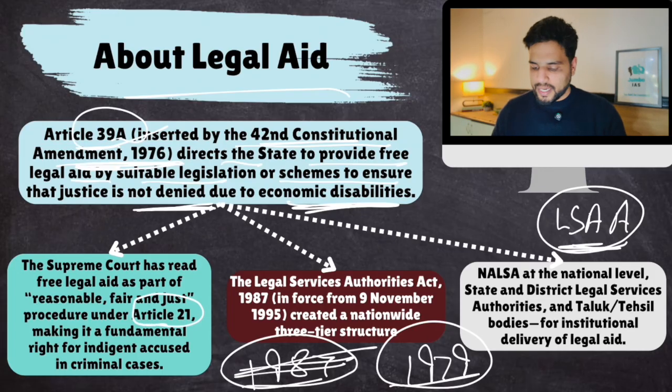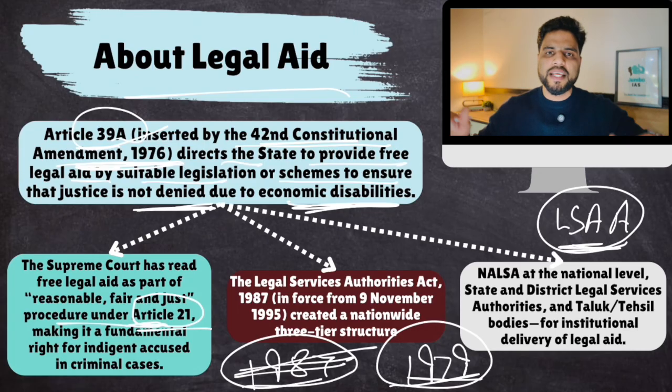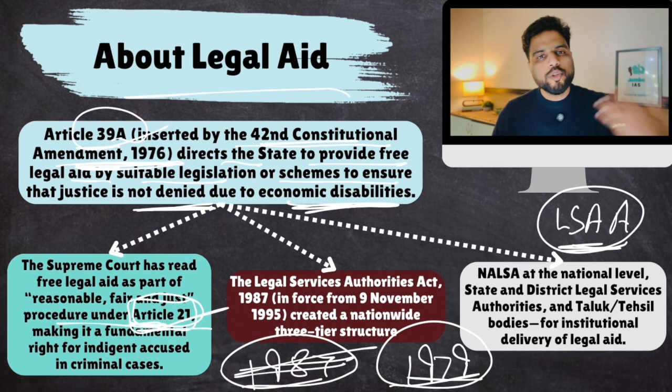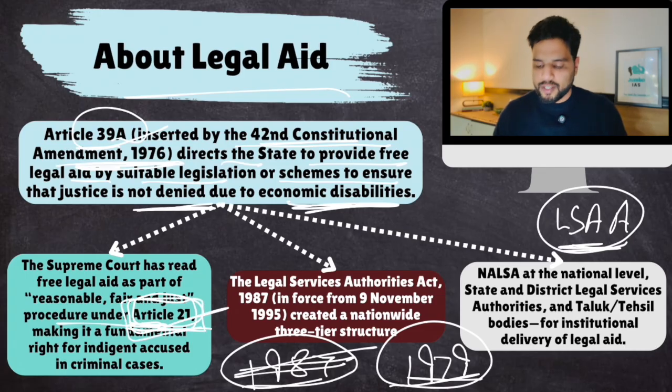So the Supreme Court in 1979 made it a fundamental right, or part of a fundamental right. As you know, Article 21 contains so many fundamental rights, the right to privacy, everything is under Article 21. So the right to free legal aid was also made a fundamental right by the Supreme Court under Article 21.